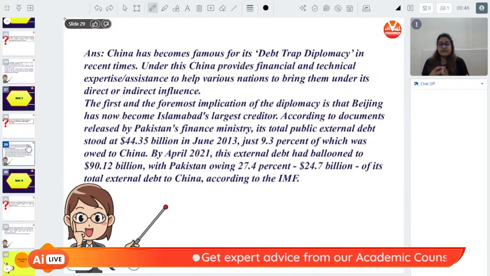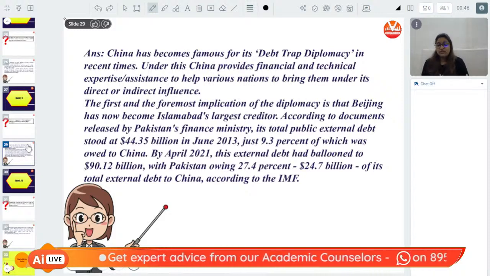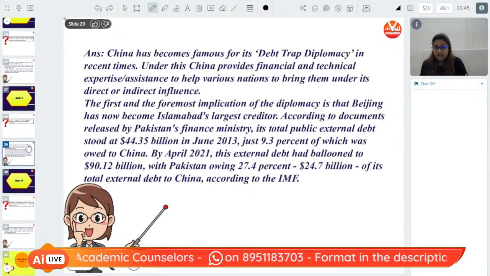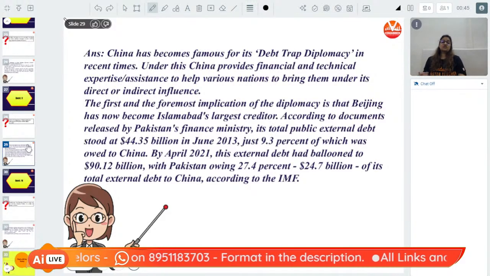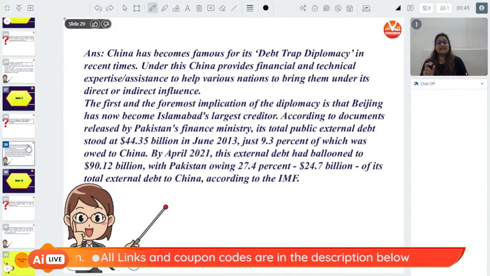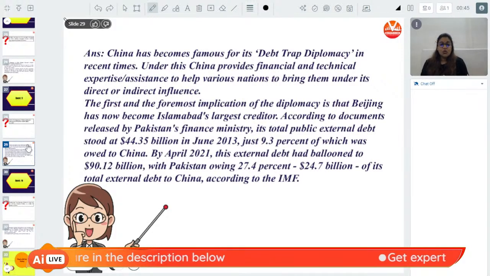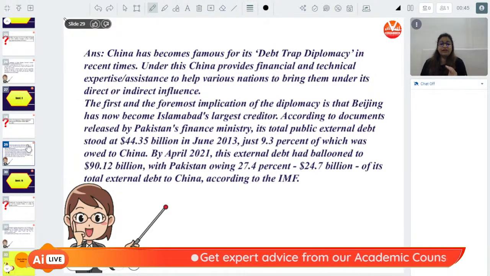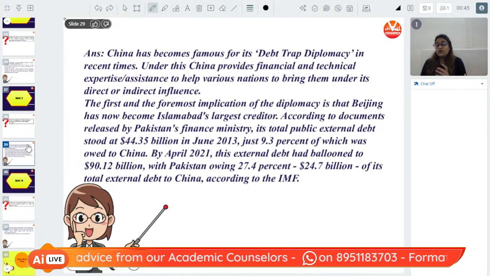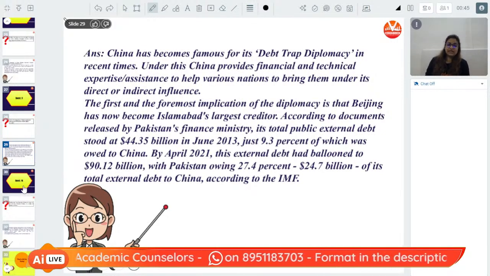According to documents released by Pakistan's Finance Ministry, its total public external debt stood at 44.35 billion in June 2013, just 9.3% of which was owed to China. By April 2021, this debt had ballooned to 90.12 billion, with Pakistan owing 27.4%, or 24.7 billion, of its total external debt to China, according to the IMF. These are huge numbers, students. These are not small numbers, correct?